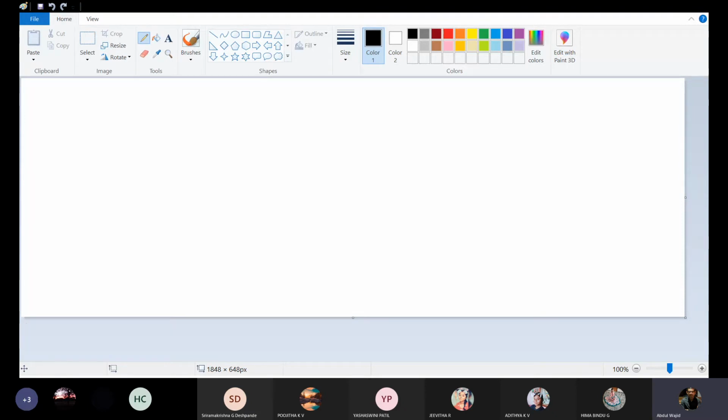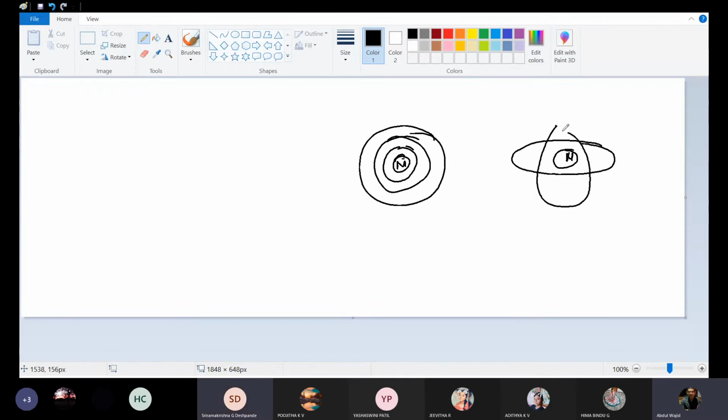Your solar system is also elliptical, no? This is circular, the old concept of the solar system, but according to the modern concept, it is elliptical. Yes, sir. Like it has a locus, no, sir? Yeah, locus. It is elliptical. Sometimes the electron will be very close to the nucleus, and at another point it will be most distant from the nucleus. That is what an elliptical orbit is. So electrons will be moving like that.